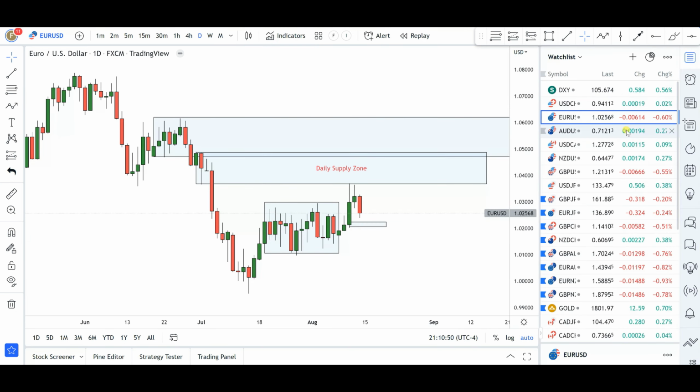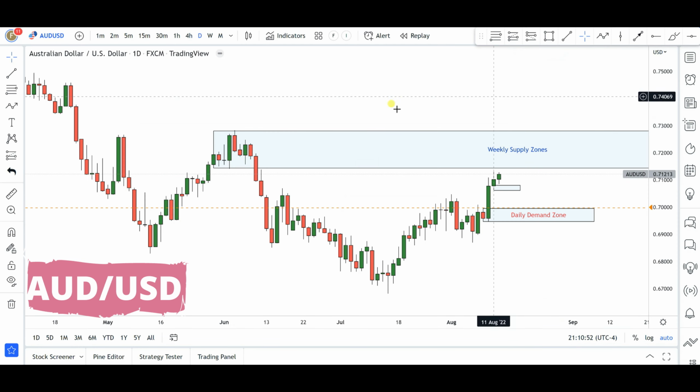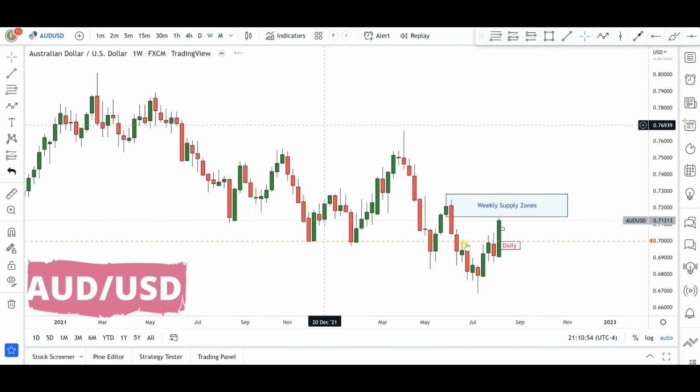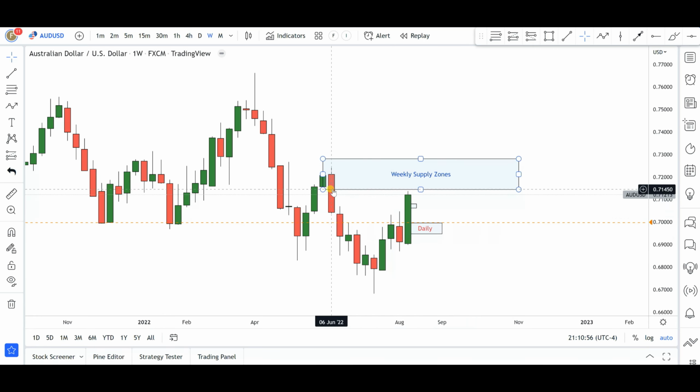Now next up is going to be Australian dollar US dollar. For this particular currency pair, price is trading very close to a weekly supply zone area. You can see this weekly supply zone that was formed as a result of the break of this level of structure. Price is very close. However, if you pay attention to this week's candle, full body bullish candle, this is not the kind of candle that you want to go against.